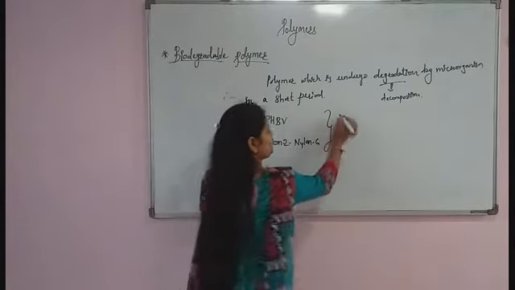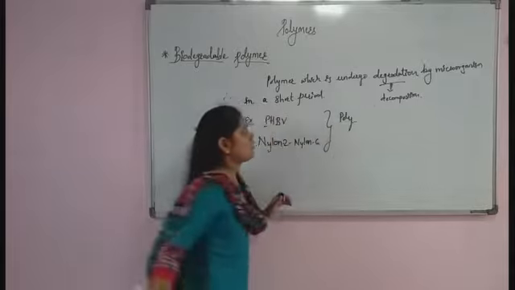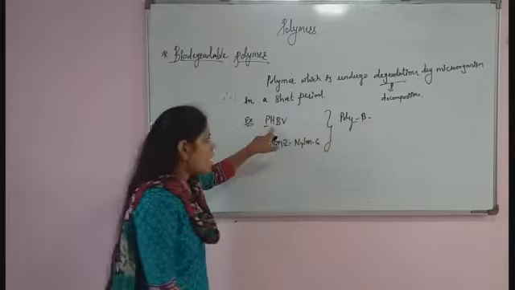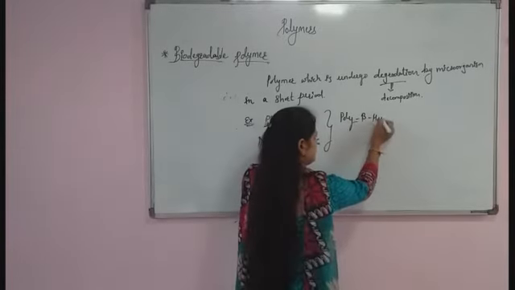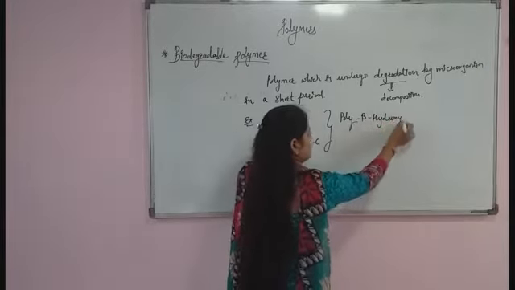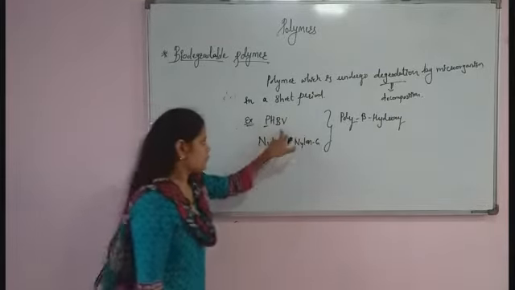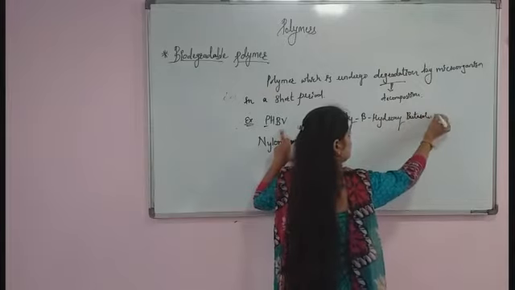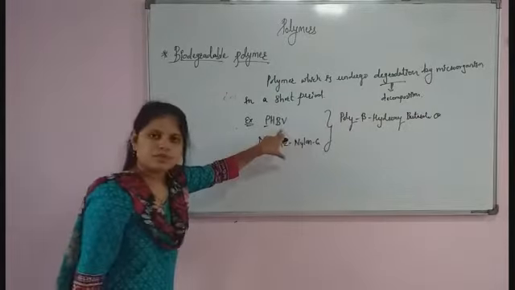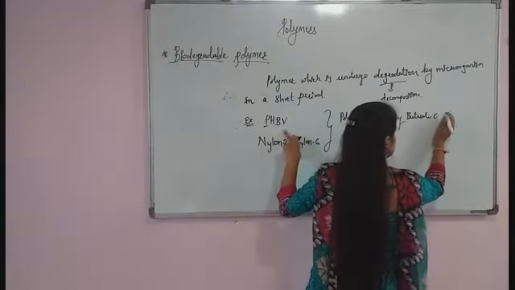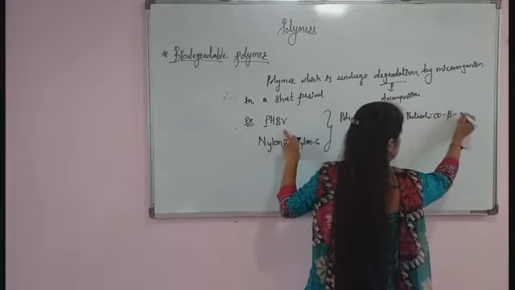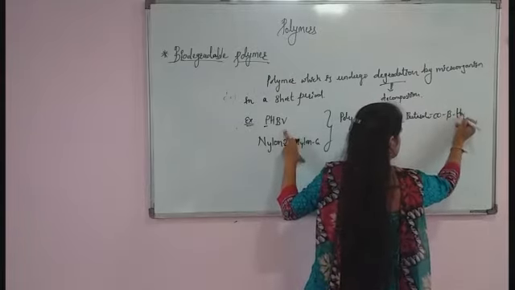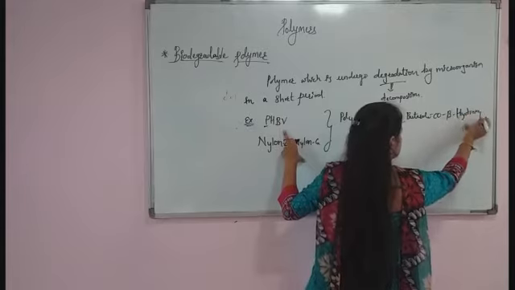PHBV. I will write here poly. P means poly, beta, hydroxy, butyrate, beta, hydroxy, valerate.